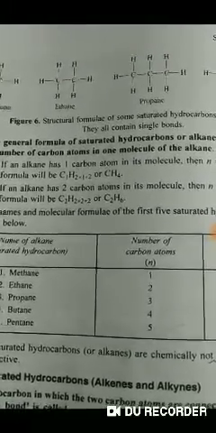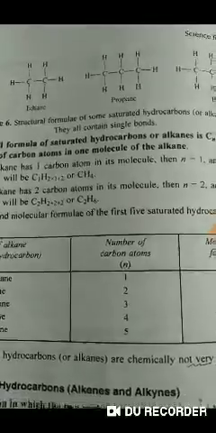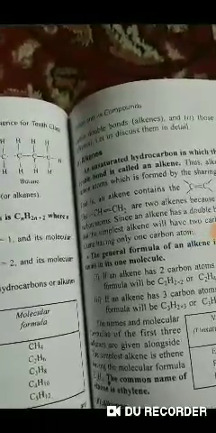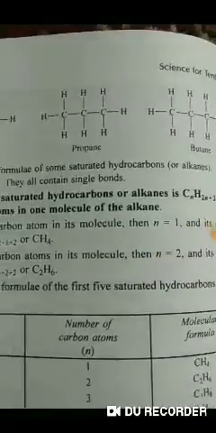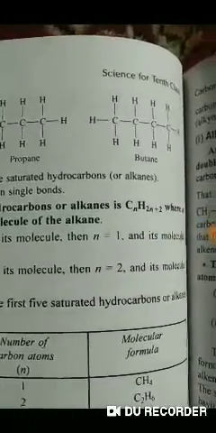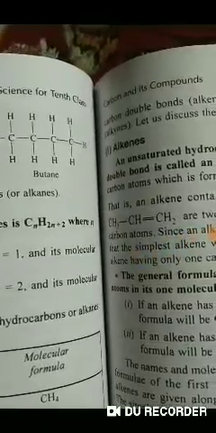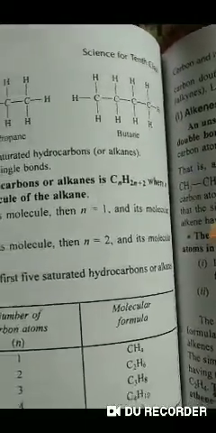So this is methane, second one is ethane, third one is propane, and fourth one is butane. Methane has 1 carbon atom, ethane has 2 carbon atoms connected with single bonds. Propane has 3 carbon atoms having 3 single bonds, and in butane 4 carbon atoms are connected with single covalent bonds.